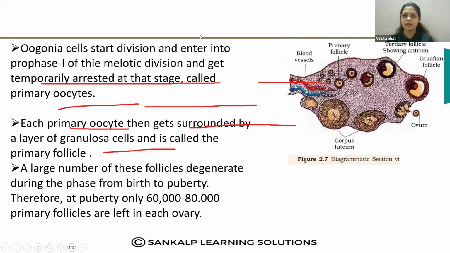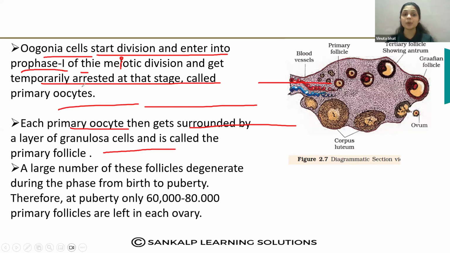Then the oogonia, the mother cells, start division and enter into prophase 1 of the meiotic division and get arrested.